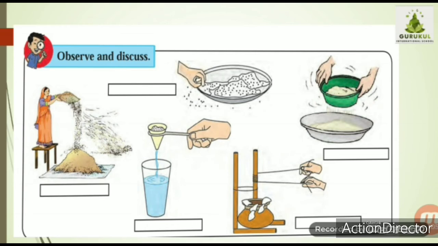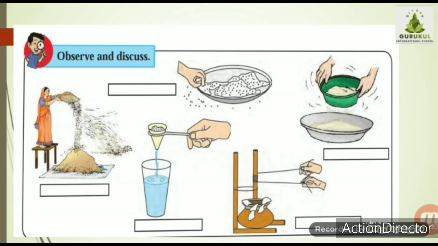Then the next one is filtration. The last method you can see is while making curd, while taking ghee out of curd, called the churning method. So these are some methods we are already familiar with, which are used for the separation of mixtures.